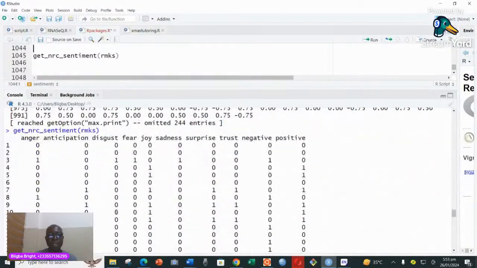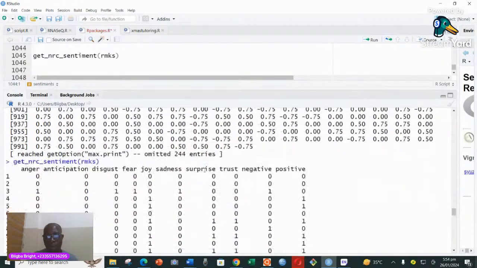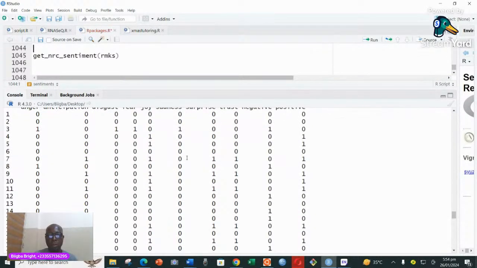So you can see that it has rated all of them: anger, anticipation, disgust, fear, joy, sadness, surprise, trust, negative, positive, in that order. These are the emotions from all the sentiment that people gave to the Fire hackathon. So we mine the text first. We can either mine words or mine sentences, then we get our sentiment from it, then we get our emotion from it. Then I can sum all the emotions, get the total emotions, and do whatever analysis I want.